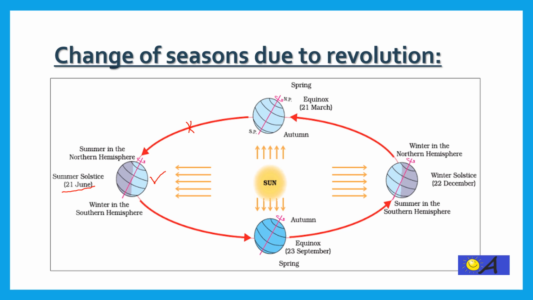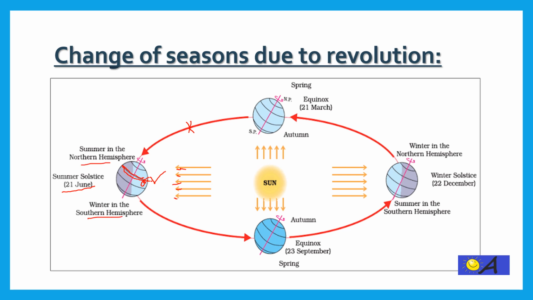which is the angle of inclination of the earth, and the rays of the sun fall directly on the Tropic of Cancer, which is this line. This is the Tropic of Cancer, and the sun rays fall directly on this point. The sun is directly overhead at this point. As a result, this point and the areas near it receive maximum heat from the sun, and that is why the northern hemisphere experiences summer during this time, while it is winter in the southern hemisphere.